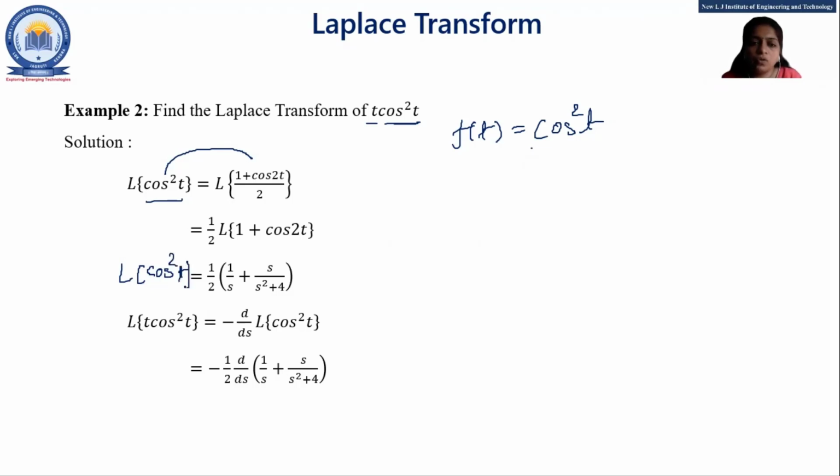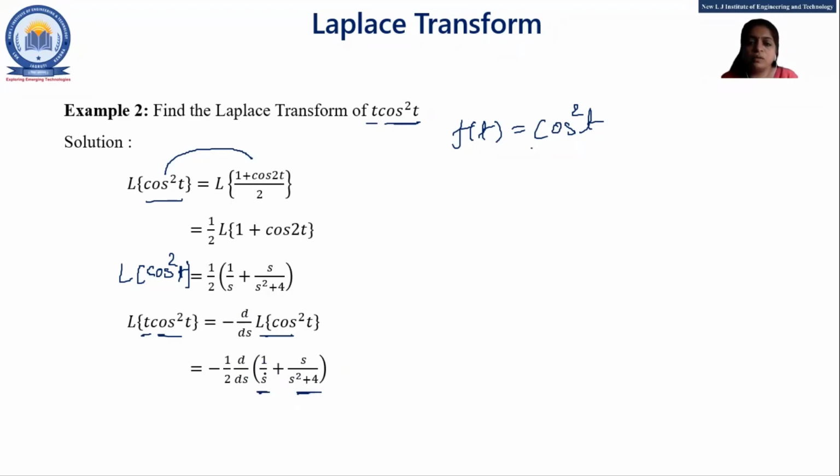But we want to find the Laplace of t into cos square t. And as per the rule, as t is in the multiplication term, we have to write minus d by ds, the derivative with respect to s of this Laplace of cos square t. So minus d by ds, and this Laplace of cos square t is what? 1/2 (1 by s plus s upon s square plus 4), right? So we'll do the derivative separately.